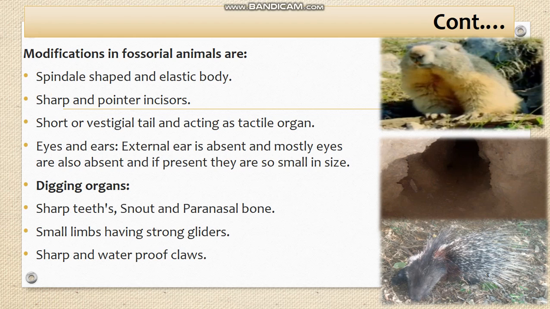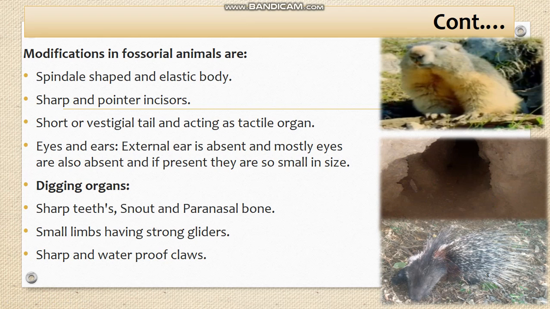There are some modifications in fossorial animals which enable them to survive under the ground. Mainly, the spinal shape and elastic body. The body of fossorial animals is more elastic than other animals. This helps them to live in such burrows, as these animals need to move inside the burrows.